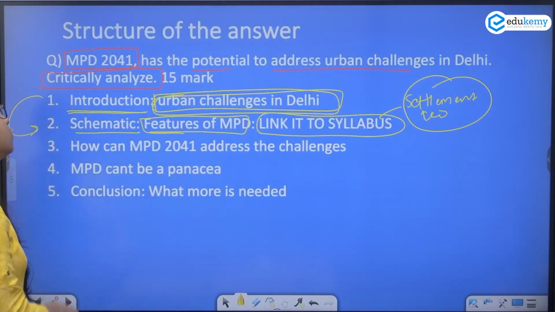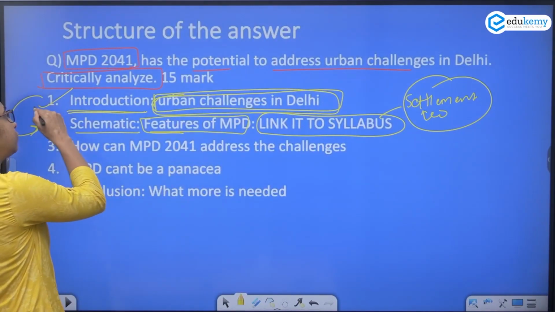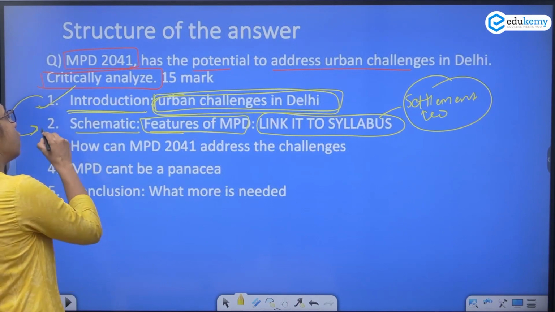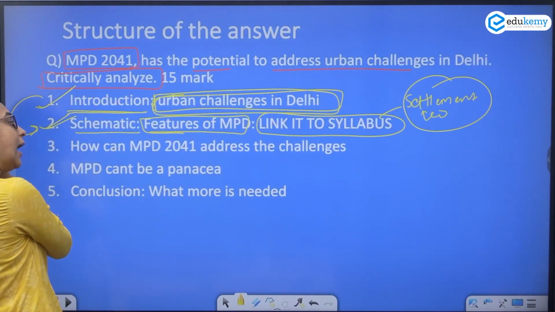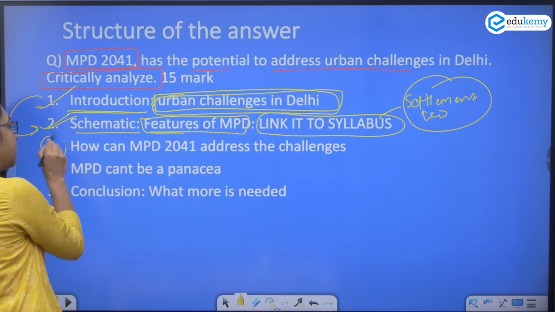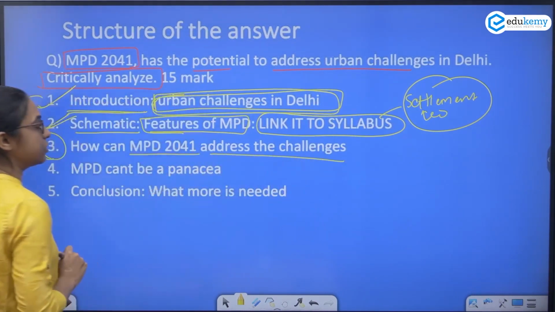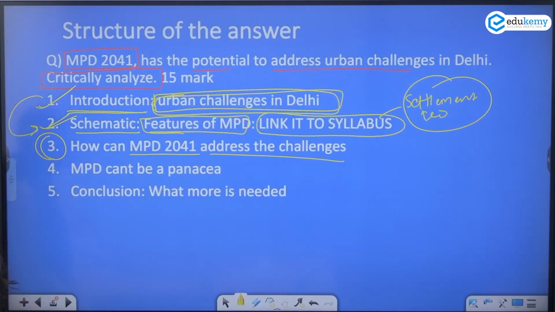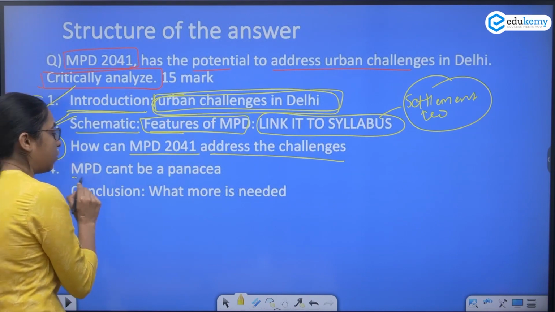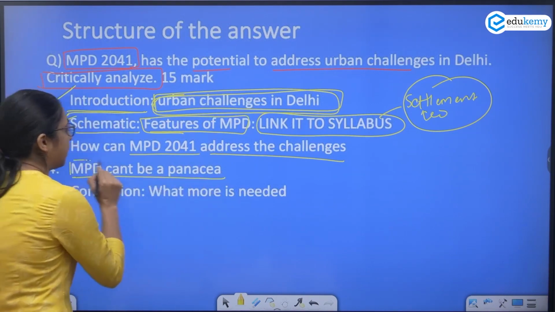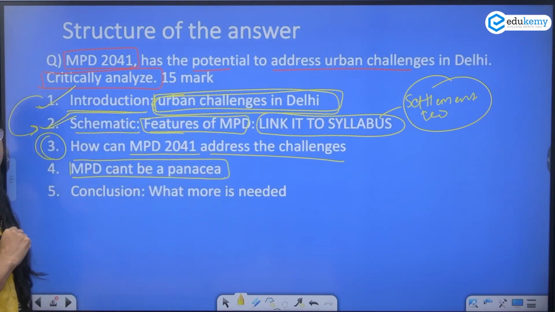So for now, you started off with the challenges of Delhi in the introduction, followed by a schematic, and then you said this is the main demand, that how can MPD 2041 address the challenges. Okay, so there are certain challenges that can be addressed by MPD. Then, because the question is about critically analyze, you'll have to say that MPD cannot be a panacea.